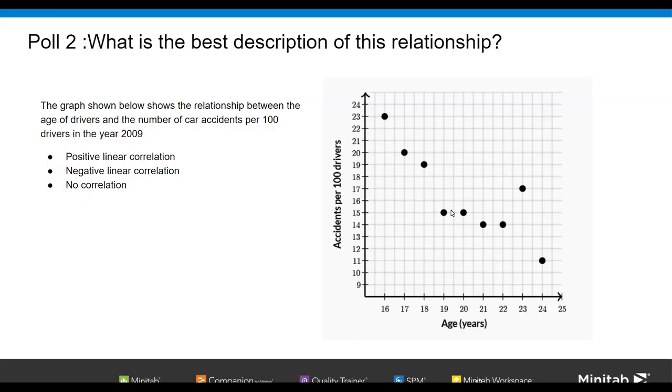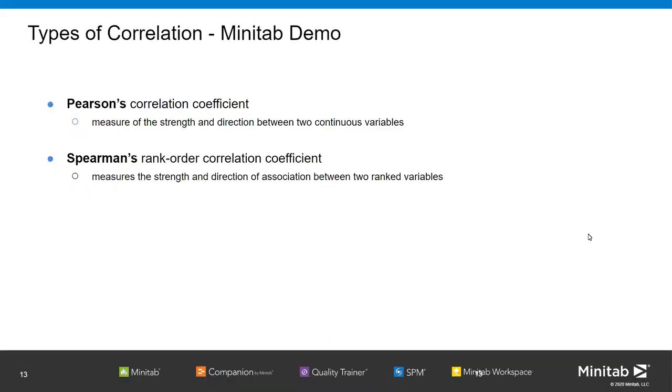Someone who has given a positive correlation, no, it's not the right answer. And if you are saying no correlation, I still want you to rethink and look again. I think there is some pattern in the data. It's going down as the x increases. So typically it looks like a negative linear correlation. Okay, let us move on.